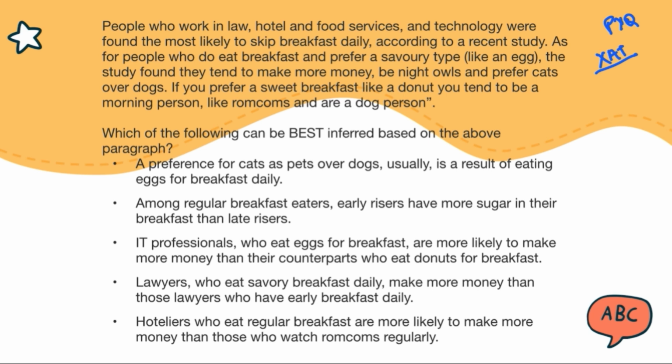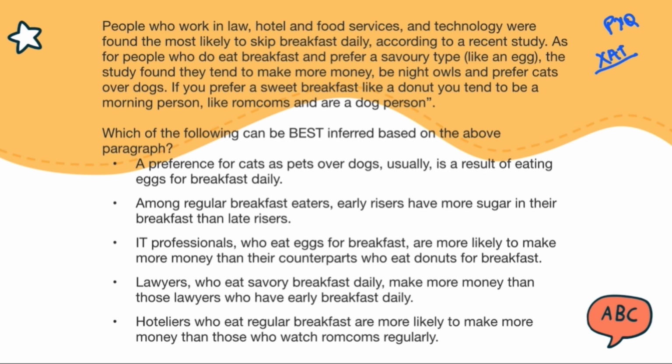As for people who do eat breakfast and prefer a savory type like an egg, the study found they tend to make more money, be night owls, and prefer cats over dogs. If you prefer a sweet breakfast like a donut, you tend to be a morning person, like rom-coms and are a dog person.